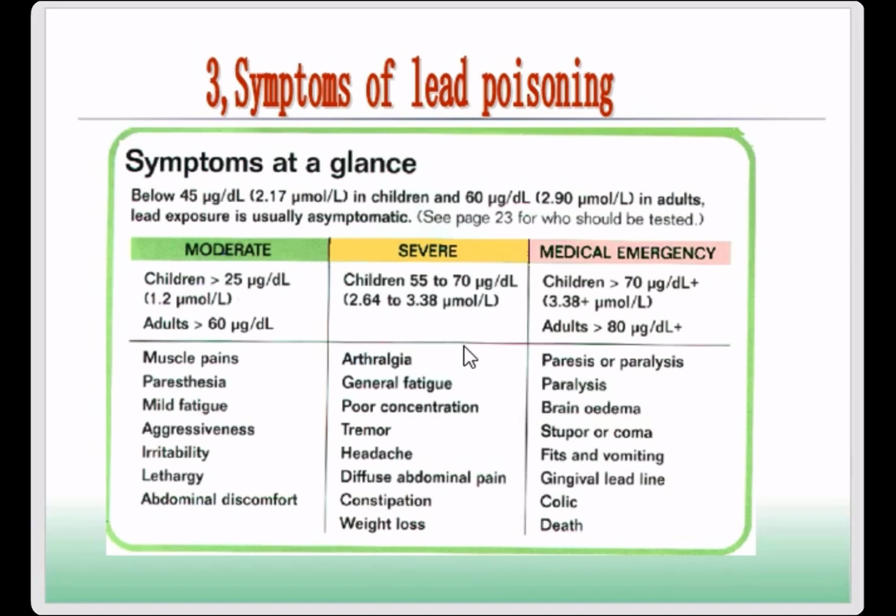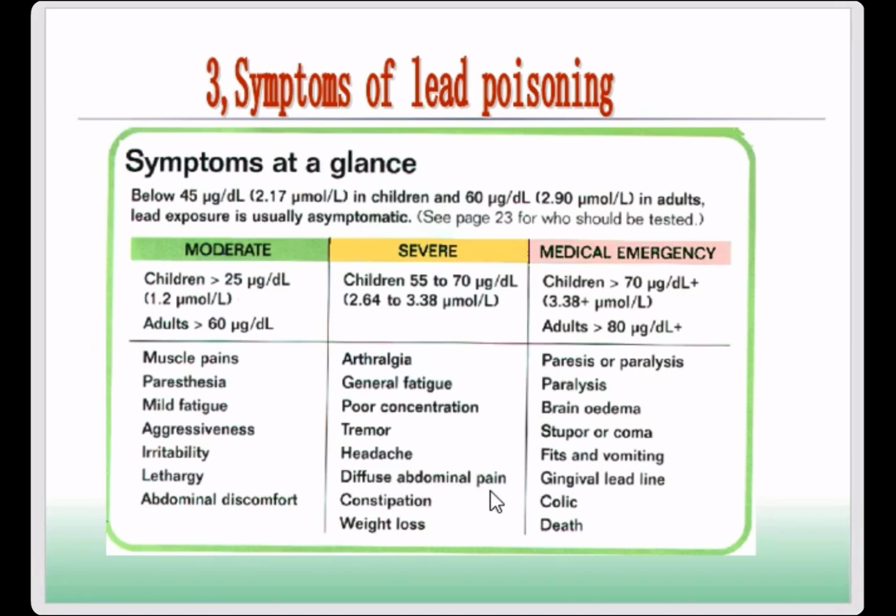The patient will have arthralgia, and the mild fatigue will turn into general fatigue, and the nerve system symptoms get more severe. You will see poor concentration in the children and tremor. They will have a headache, and the abdominal discomfort will change to diffuse abdominal pain, and the majority of the patients